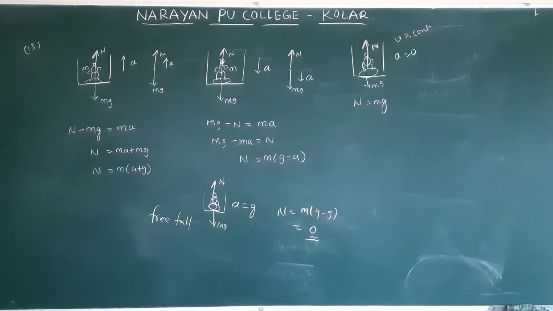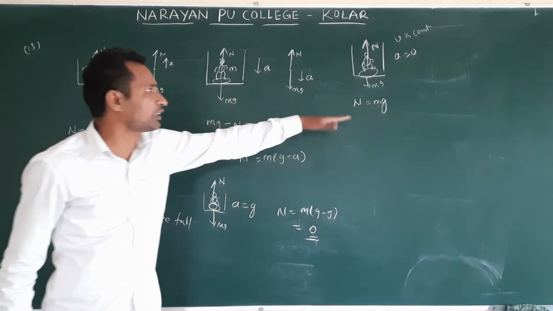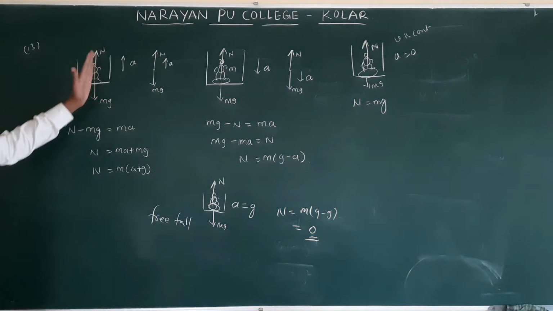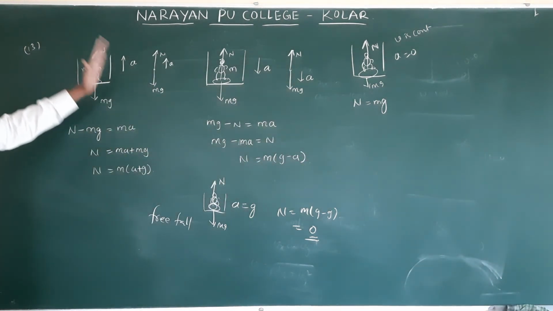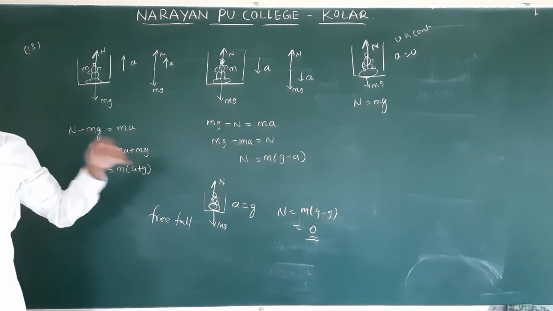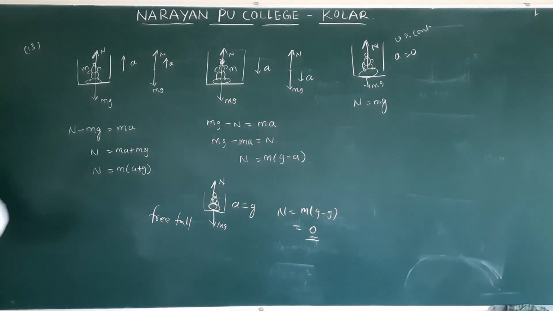So please keep this point in your mind, how to frame the formulas based on the acceleration direction. This one is very important. This one also is important: if it moves with constant velocity up and down, this is mg. It is lift accelerating up, lift accelerating down. The information is already given in the textbook, masses and accelerations, and you can find the answers. The remaining problems we'll see in the next class.